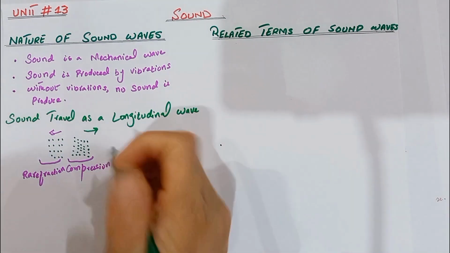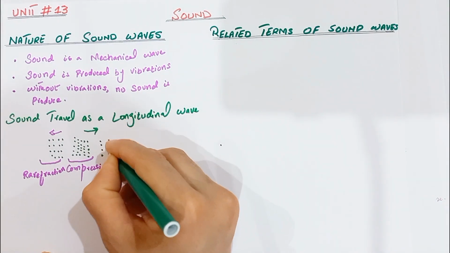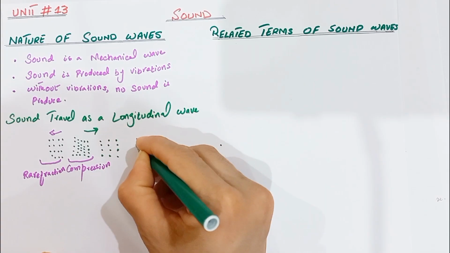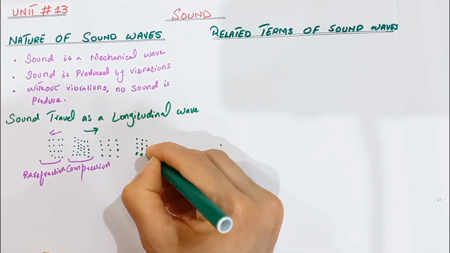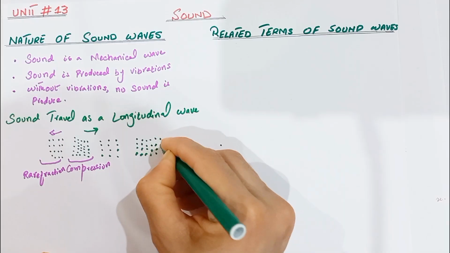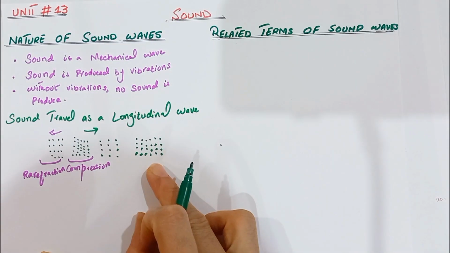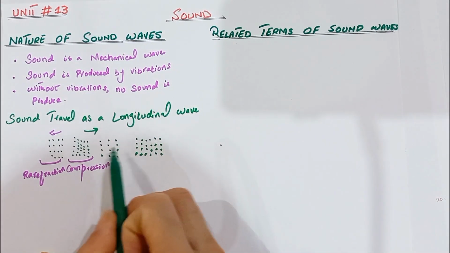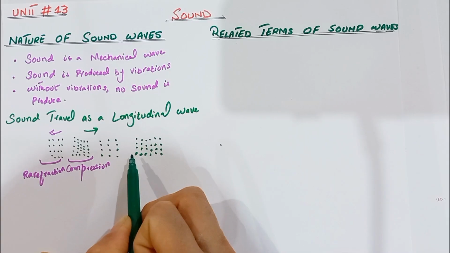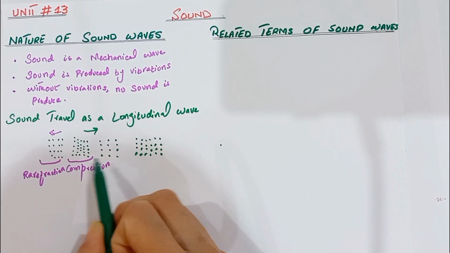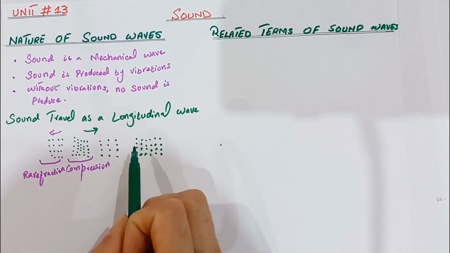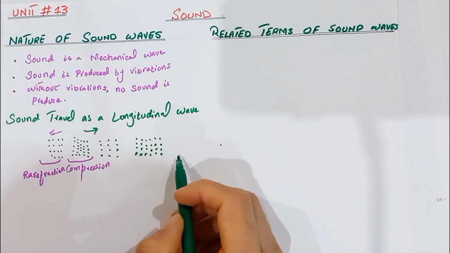So in the longitudinal wave, rarefactions and compressions are formed continuously. The longitudinal wave moves as compressions and rarefactions are formed. In the compression and rarefaction, the particles move only back and forth, producing compression and rarefaction continuously. This is how the sound wave travels through the medium.